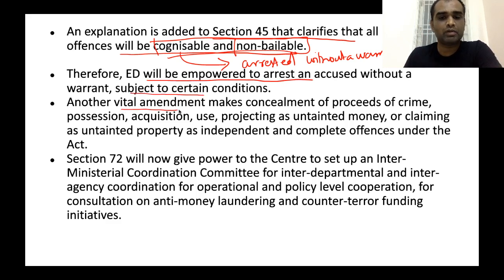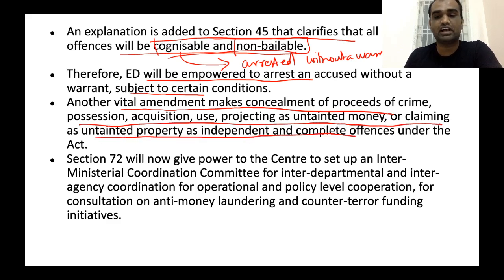Another vital amendment makes the concealment of proceeds of crime, possession, acquisition, use, projecting as untainted money or claiming as untainted property independent and complete offences under the act. So not only is it expanding the definition of money laundering, it is also including a number of offences which arise out of money laundering into the ambit of PMLA.